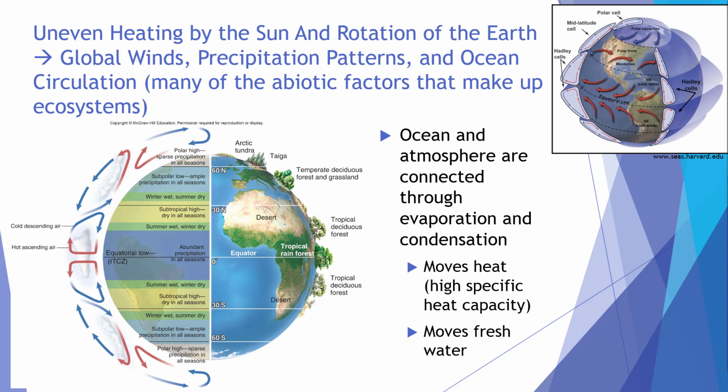The larger figure is very similar to the previous one, showing the convection cells, but what is nice is that it shows the climatic conditions you would expect for distinct latitudinal bands. I added the figure in the upper right corner so you could see the major wind patterns again.